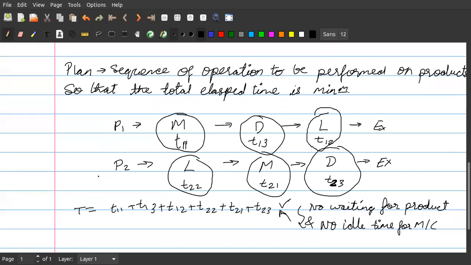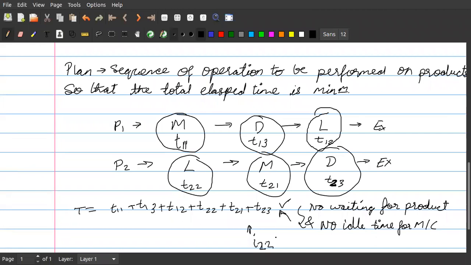If the product P2 has to wait until this machine gets cleared, then certainly I22, that is the idle time for product 2 at machine 2, will be added to the total processing time.